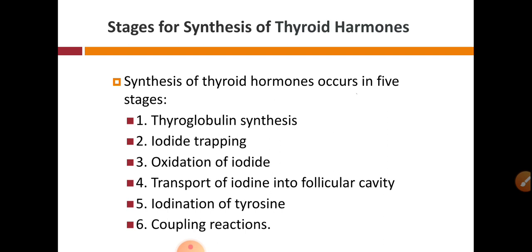So the first stage is thyroglobulin synthesis, while the second is iodide trapping. Here the word trapping is used, and why it is used will be explained in the next slide: why there is no iodide transport, and why they use iodide trapping. Then the third stage is oxidation of iodide. Fourth is transport of iodine into the follicular cavity. Fifth is iodination of tyrosine, and sixth is coupling reactions.